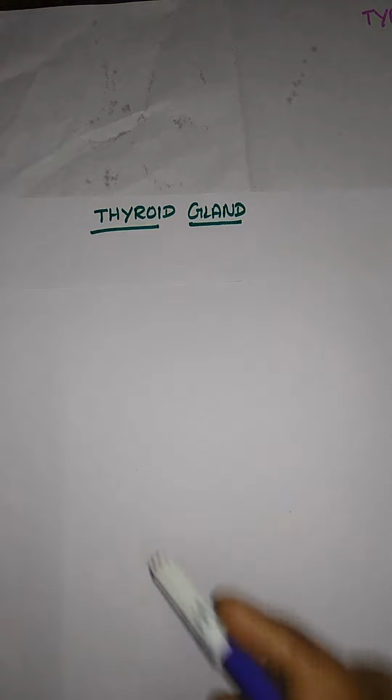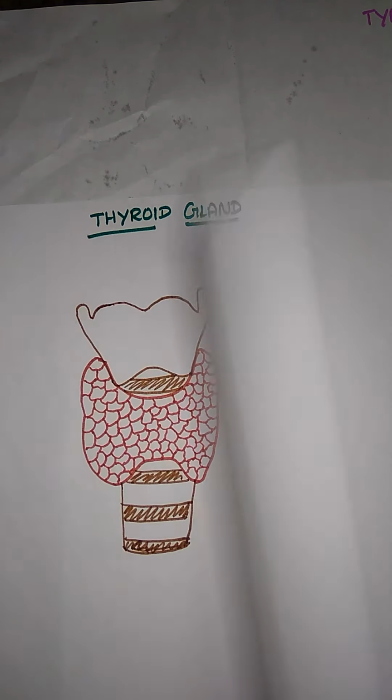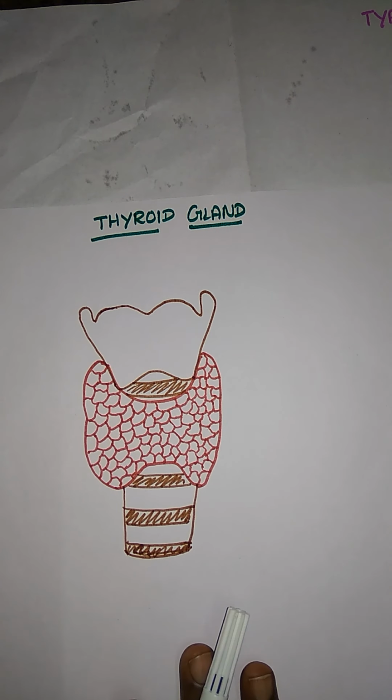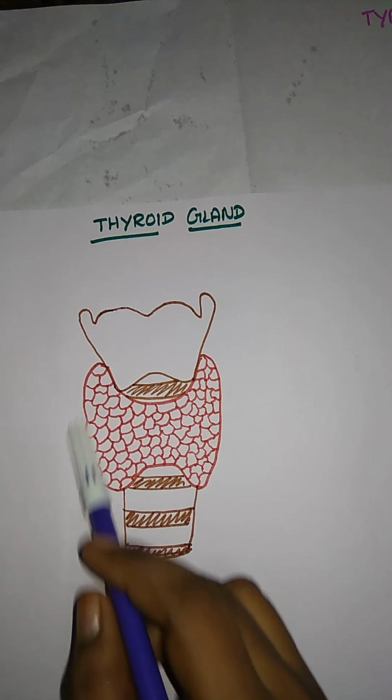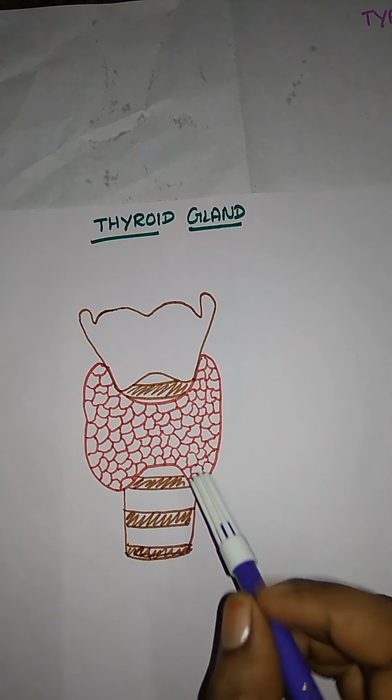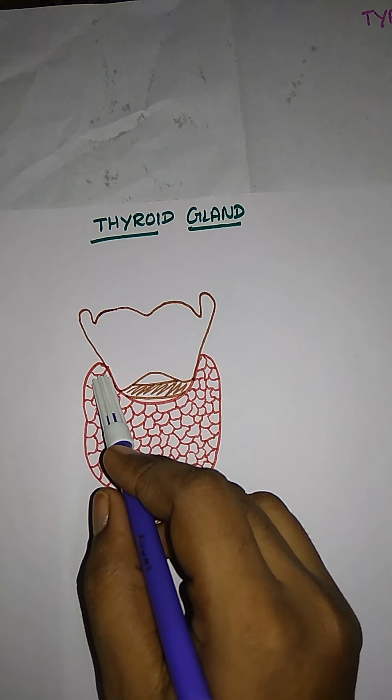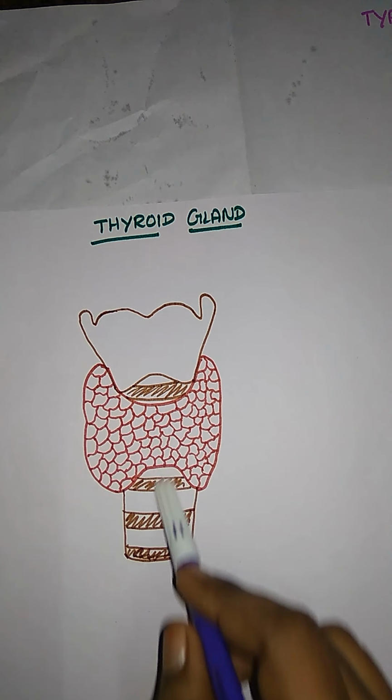Next, we are having the thyroid gland. The thyroid gland is present in our neck region. Just see the diagram. This is the thyroid gland. Here are two distinct lobes. This is one lobe and this is the other lobe. They are lying on either side of the trachea. This is the tracheal wall.